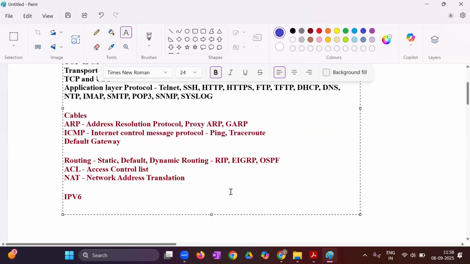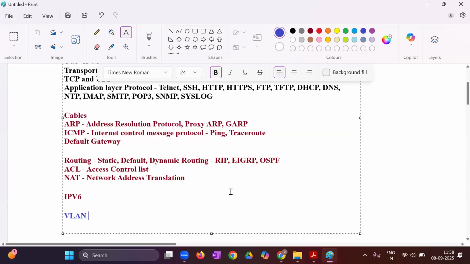After IPv6, we'll start with the switching topics, like what is VLAN, virtual local area network. Next, what is inter-VLAN? Then DTP, that is Dynamic Trunking Protocol. Next is VTP, that is VLAN Trunking Protocol.